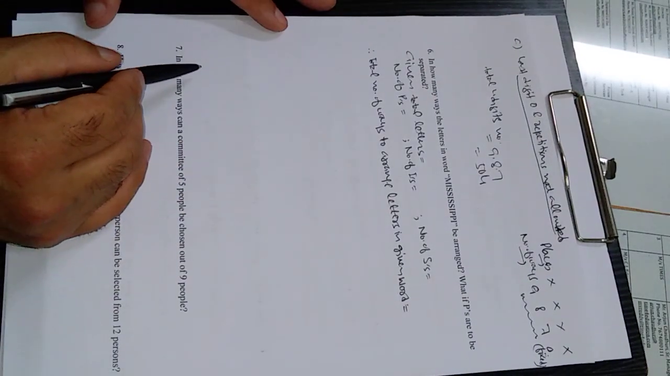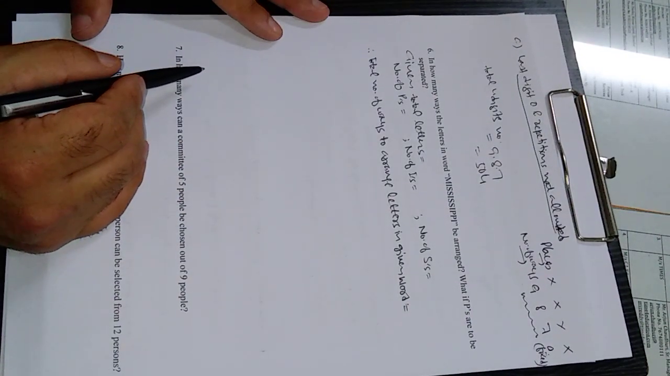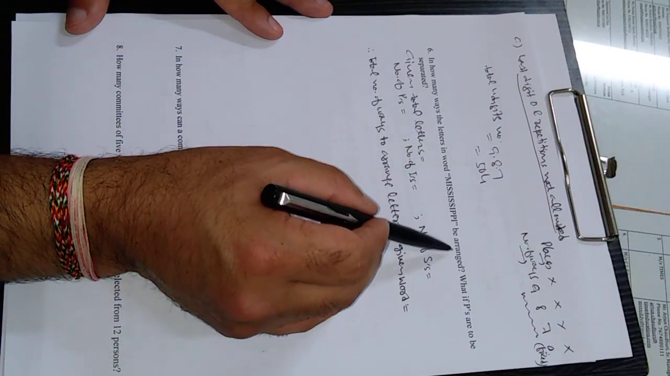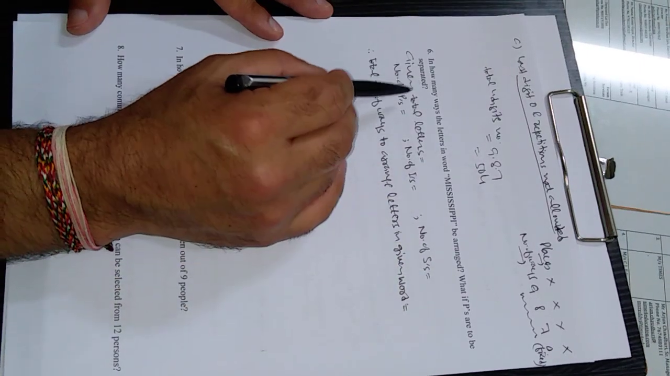Now come to the next question. Again related to permutation. In how many ways can the word Mississippi be arranged, but if the P's are to be separated?